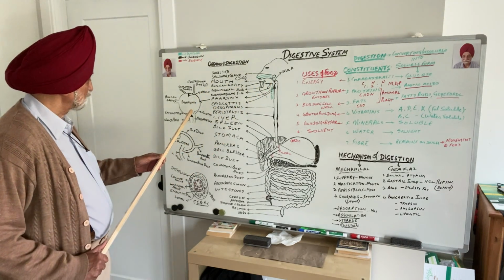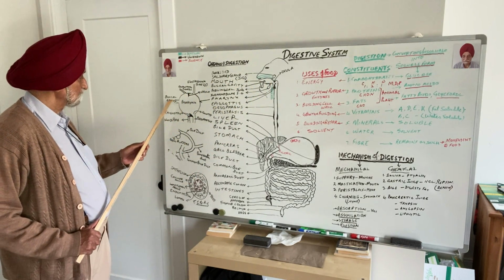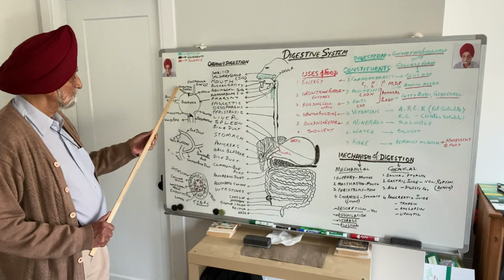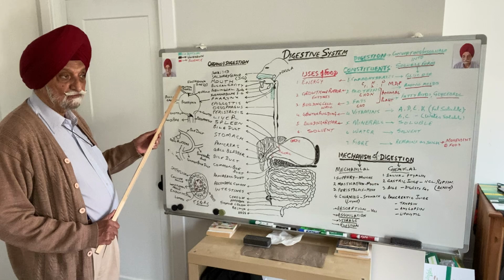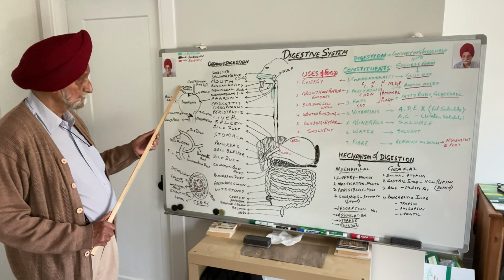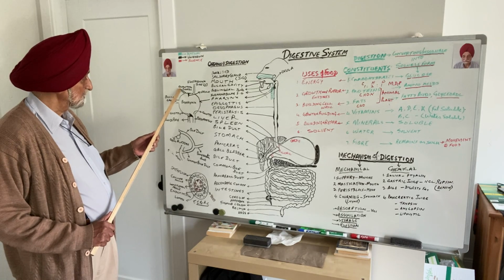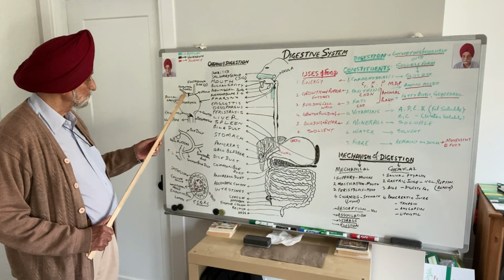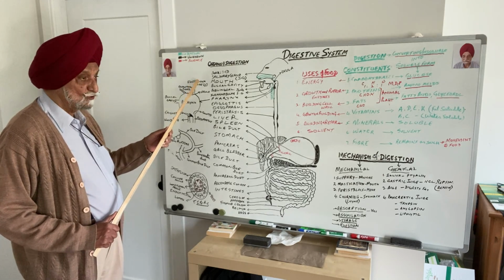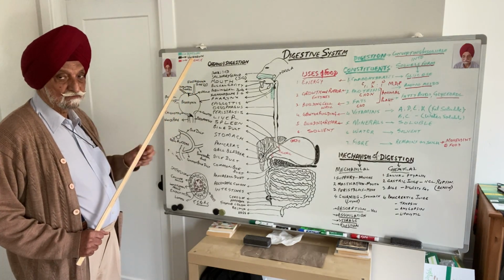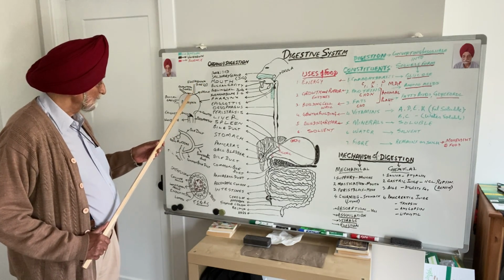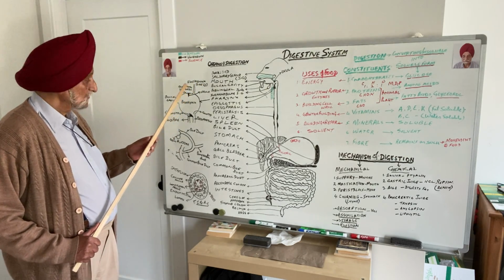Now I have brought this pharynx here. This is the buccal cavity opening into it. From above, there are 2 tubes coming from the nose, from the olfactory tubes, or the nares, and this opening is internal nares in the pharynx. Then two tubes come from two ears. They are called eustachian tubes. In between these two tubes, there's a